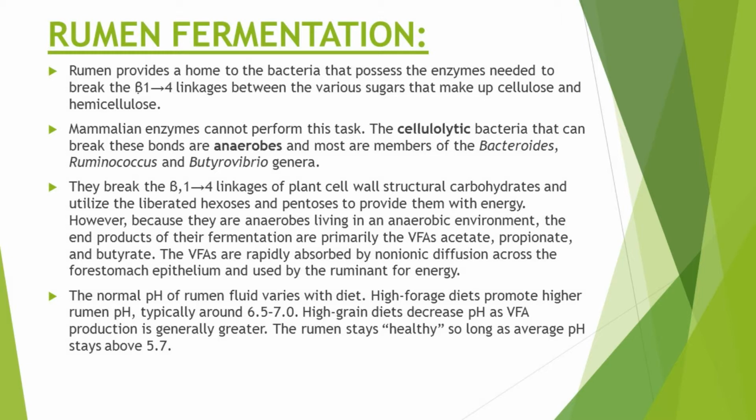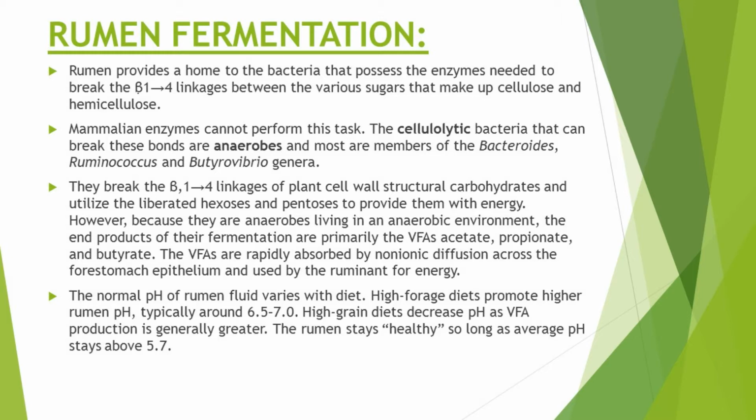The pH of rumen is very important in regulating this fermentation process, because if pH is decreased, then at decreased pH ruminant bacteria cannot survive. The normal pH of rumen fluid varies with diet, so high forage diets promote higher rumen pH, around 6.5 to 7, and high grain diets decrease the pH of the rumen.